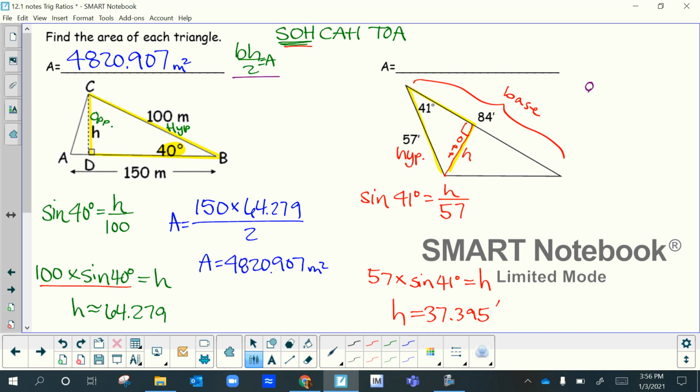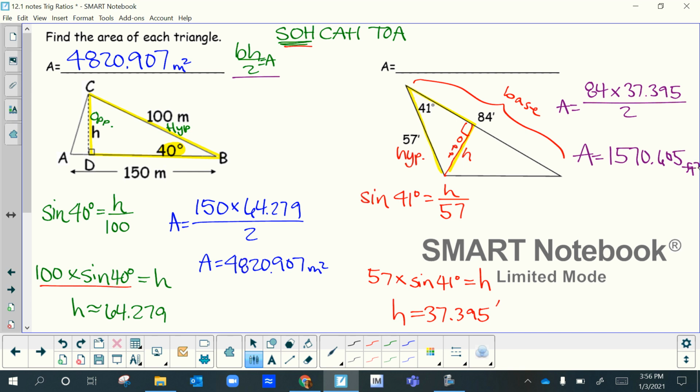So the base is 84 times 37.395 divided by 2. Remember, that's our area formula. So I have that long number in my calculator still, so I'm going to just press times 84 equals a big number divided by 2. And so our area is roughly 1,570.605 square feet, because this is area.